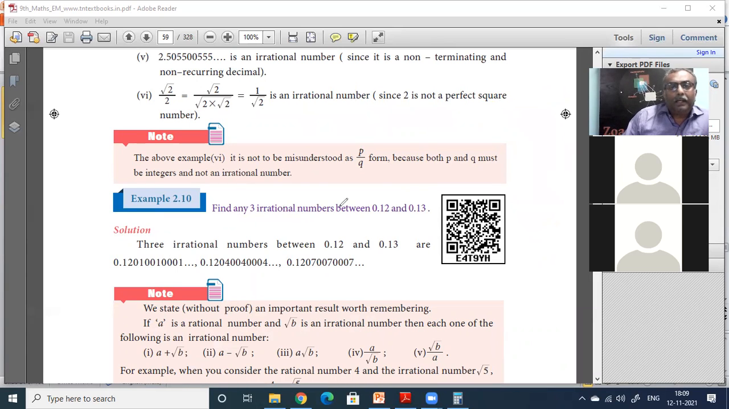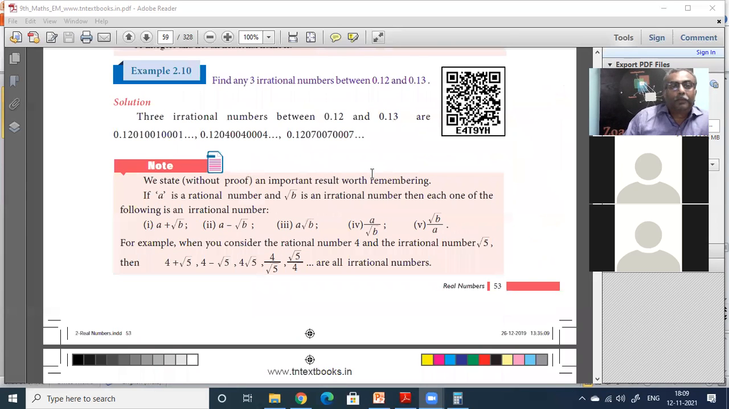Find any three irrational numbers between 0.12 and 0.13. Now they are going in a different direction. Example 2.10. What do you have to do? 0.12, is it rational or irrational?